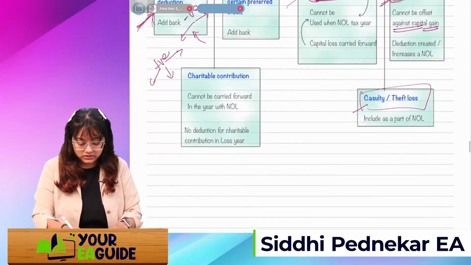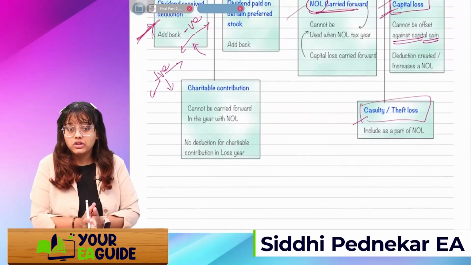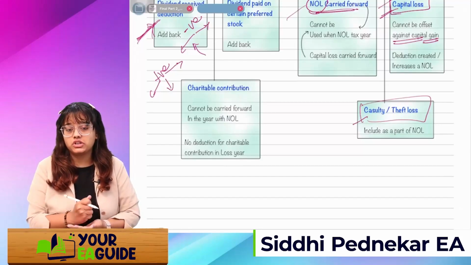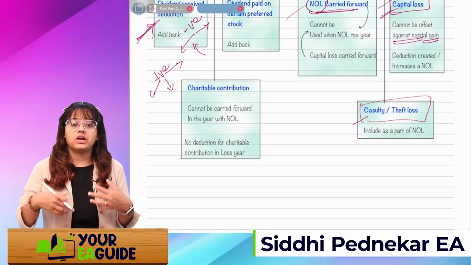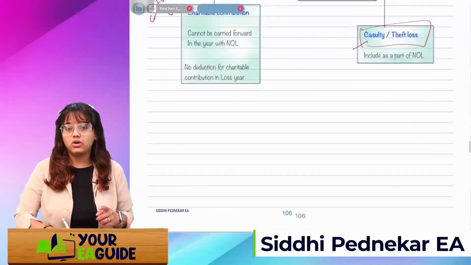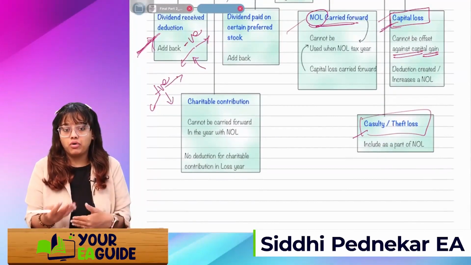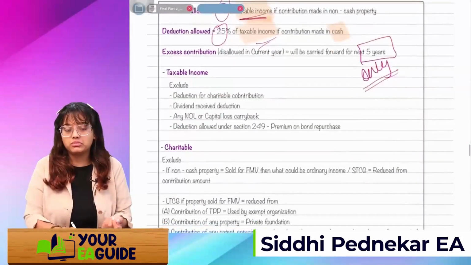Next, if we had a charitable contribution and in that year we also had an NOL, there is no deduction for charitable contribution in the loss year. If we had a loss and in that year we made a charitable contribution, then this 10% and 25% will not be allowed as a deduction in that year, but it will be carried forward for the next 5 years. Got it? About DRD and charitable contribution.